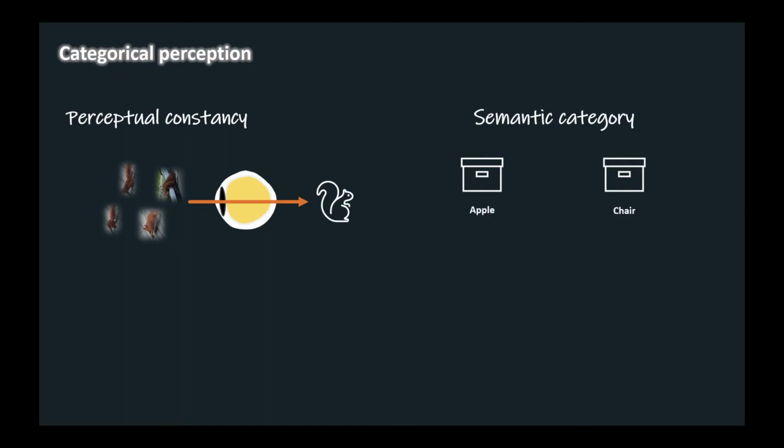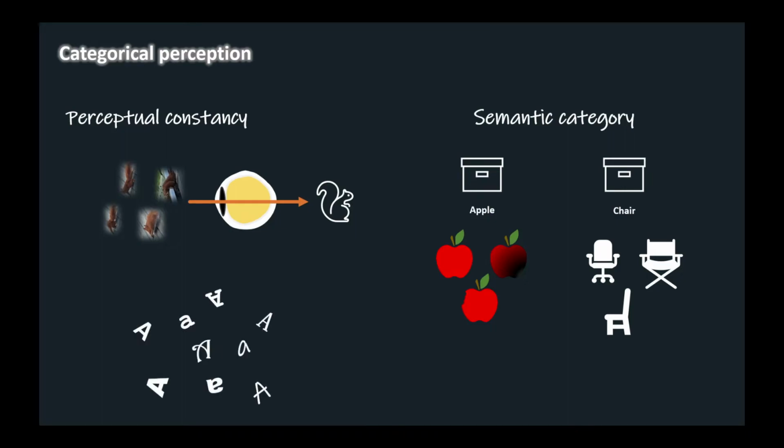Categorical perception simplifies behavior. For example, it usually does not matter whether an apple is completely spherical or slightly dented on the left side, or whether the chair we are offered is an office chair or another kind of chair. Similarly, reading ability requires one to recognize the alphabet in a broad variety of styles. Like the simpler forms of perceptual constancy, categorical perception reflects sensitivity to invariant visual attributes.